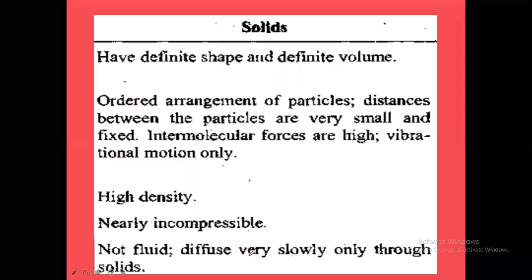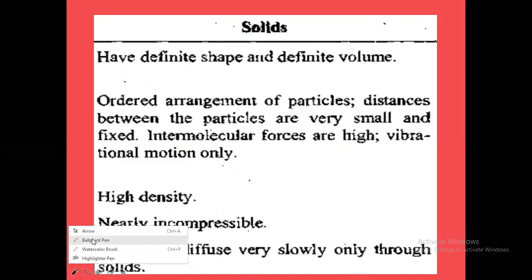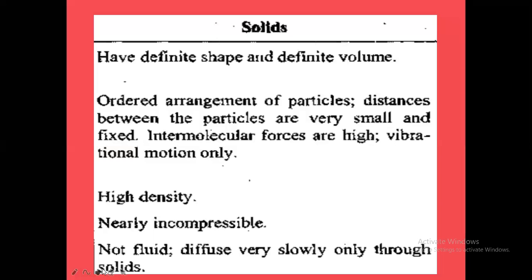Okay, and next one, they can diffuse very slowly. The solids can diffuse, but very slowly, only through liquids, we have to say, not solids. Take the example of potassium permanganate or potassium dichromate. Through liquids, they will be diffusing slowly.